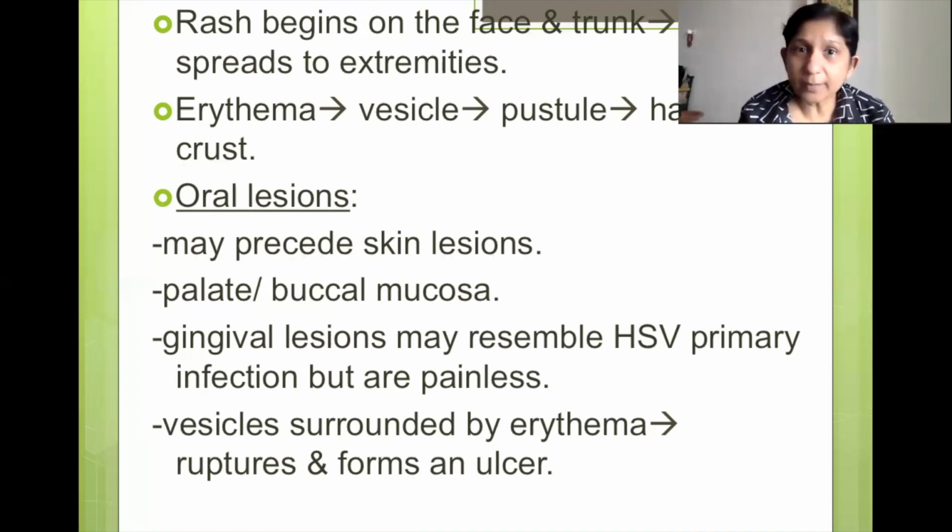So why is it important for a dentist? It's important for a dentist because the skin lesions might come later on. Maybe initially the patient develops a vesicle inside the oral cavity. Now there's something very characteristic about a vesicle which originates in the oral cavity, because these oral vesicles can often become ulcers, because you can chew on food and traumatize the vesicle.